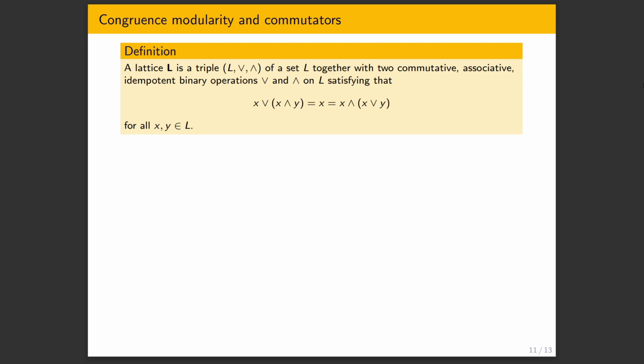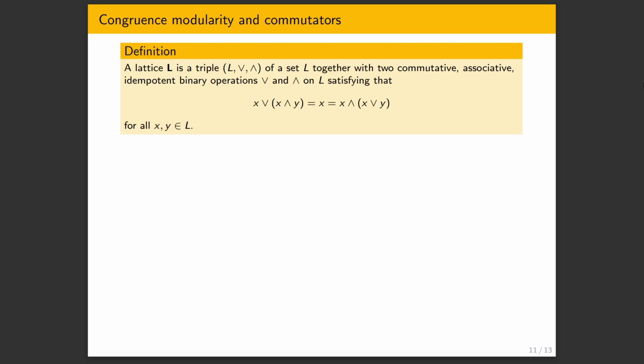So commutators, we know them from group theory and ring theory. Maybe if one works with commutative rings, one doesn't see commutators usually, but one can still define xy minus yx in a non-commutative ring and have something non-trivial to study. And this is also something which can be phrased universal algebraically. More or less all algebraic notions can be phrased universal algebraically. And it can be related, and it works specifically well in what's known as congruence modular varieties.